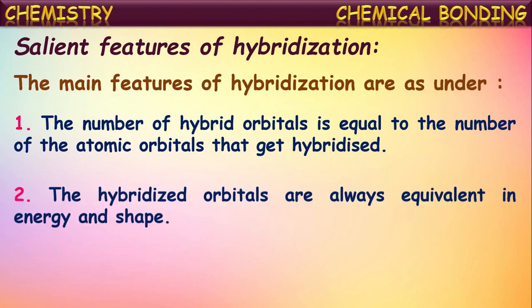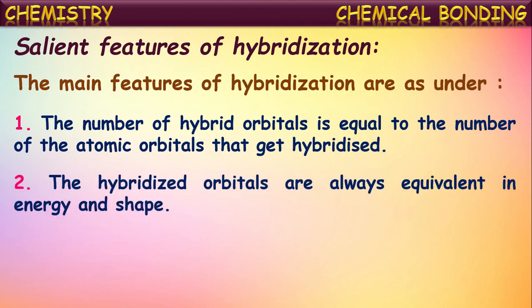The hybridized orbitals are always equivalent in energy and shape also. Before intermixing, the atomic orbitals of an atom may have the same or nearly equal energy, and they may have different shapes.